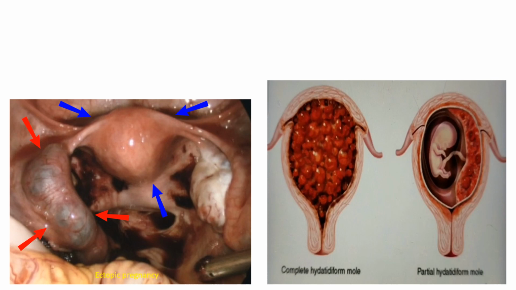And most important, there is no fetal movement, there is no fetal heart sound, and ultrasound typically shows, important for MCQ also, the ultrasound reveals snowstorm appearance of the uterine cavity, and these hydatidiform moles are more prone to malignant changes, and the malignancy of this hydatidiform mole is known as choriocarcinoma.